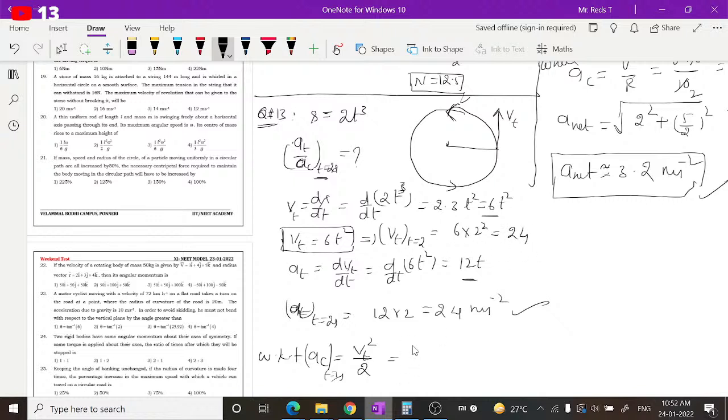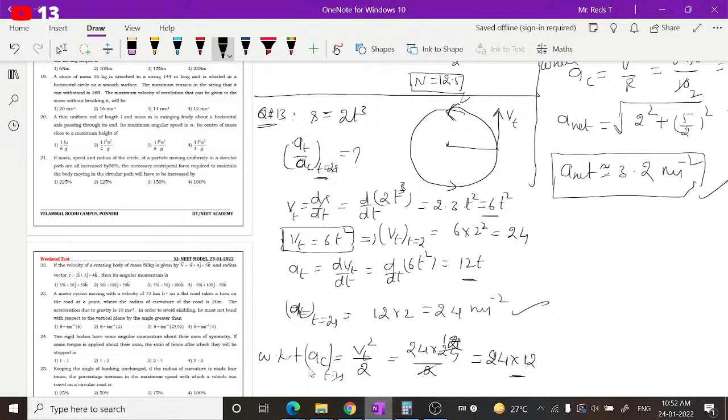So vt square is 24 into 24 by 12, the radius. So 2 twelves are 24, so we will get 24 into 12. Let's keep this as it is.